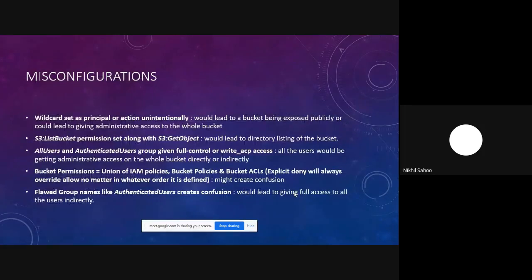Now moving on to the misconfigurations themselves. I've tried to list down a few ways through which misconfigurations can take place. First up, we have the wildcard, which is set as a principal or action unintentionally. This could lead to a bucket being exposed publicly or could lead to giving administrative access to the whole bucket.